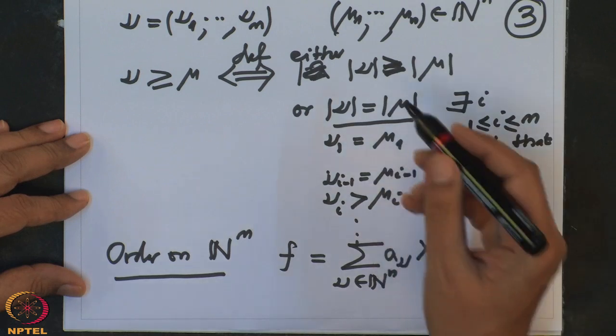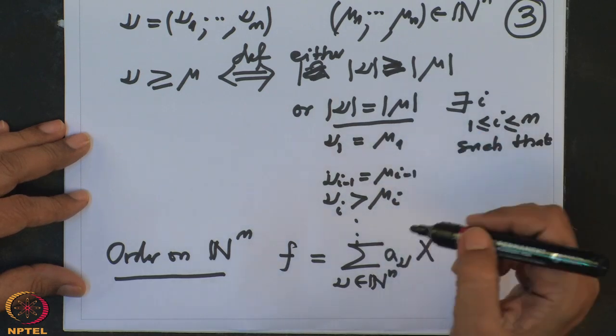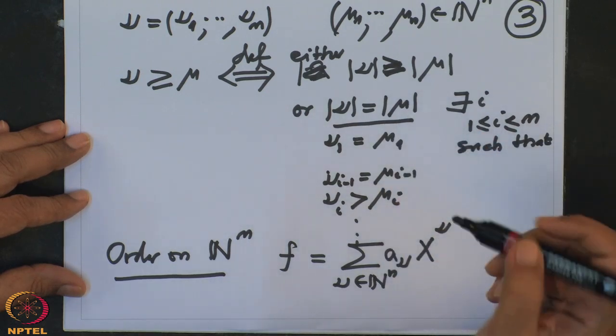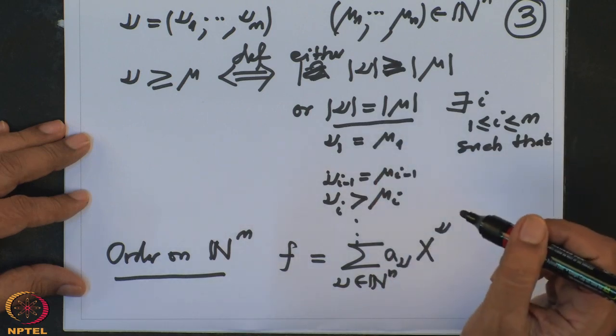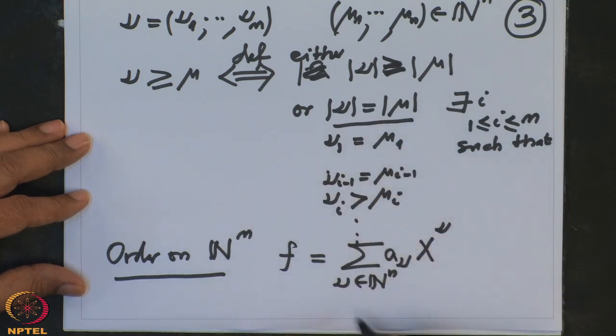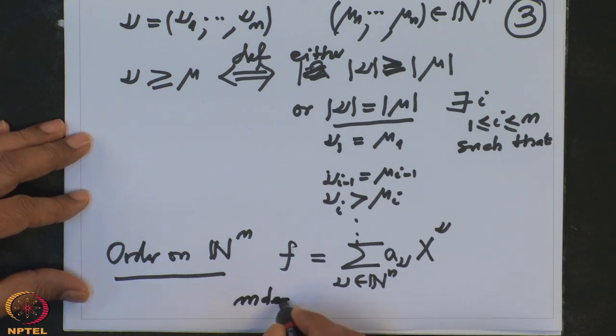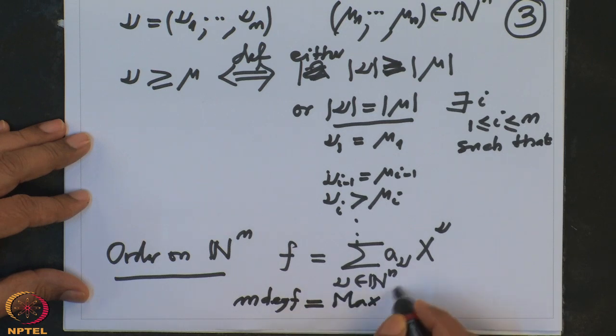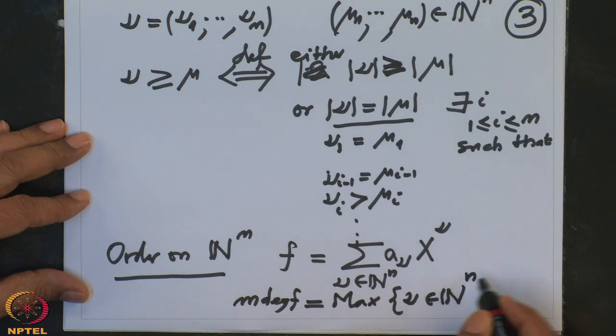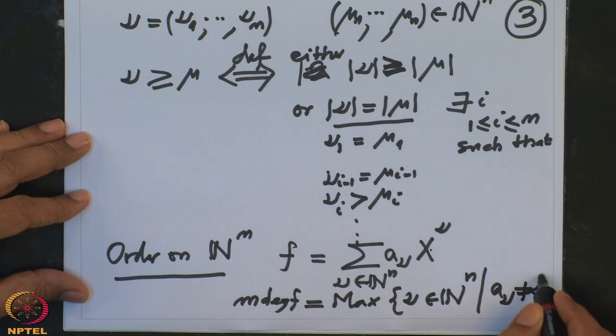A finite subset will have a maximum, because this is a total order on the set. Therefore I will call the multi-degree of f the maximum of the nu in N^n such that nu occurs here, that means a_nu is non-zero. That is called the multi-degree of f.